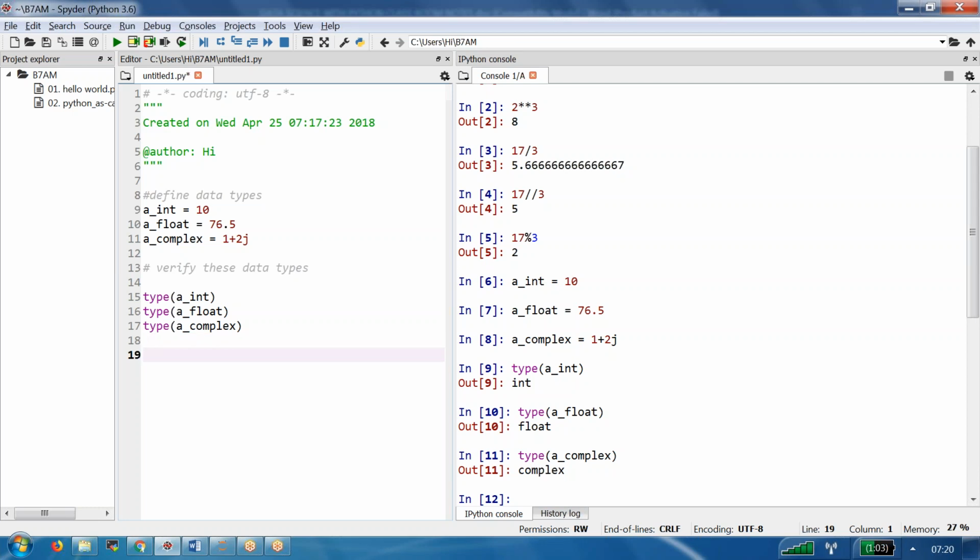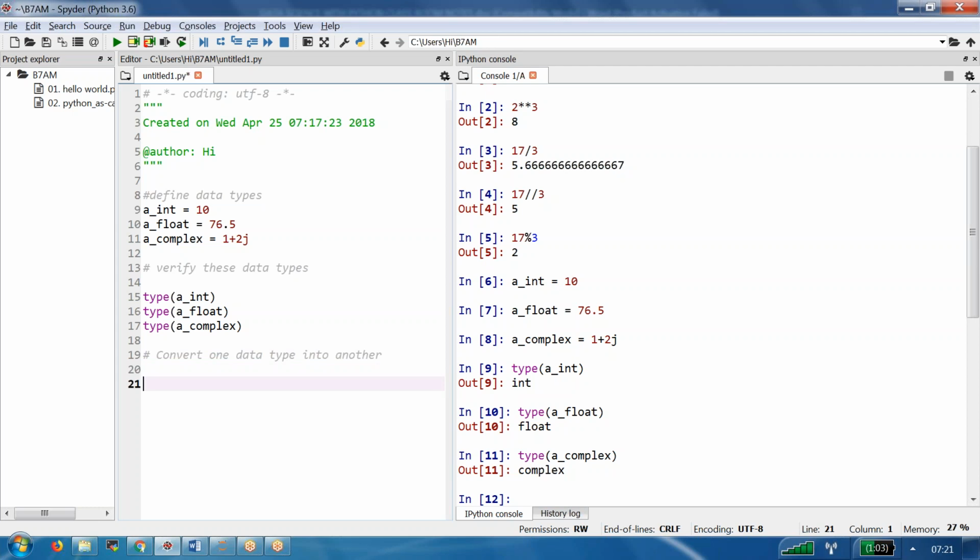Now similarly, convert, not define, convert one data type into another. If I want to convert anything into integer, then we have to use the int function.